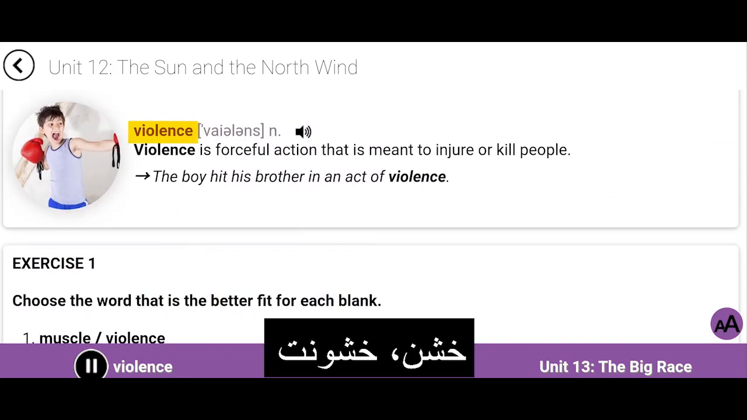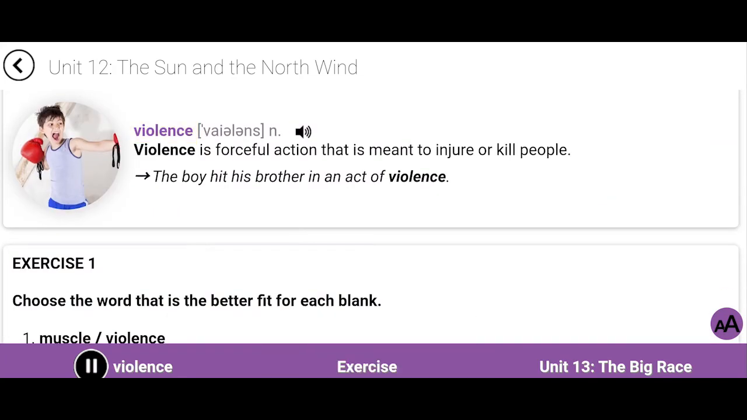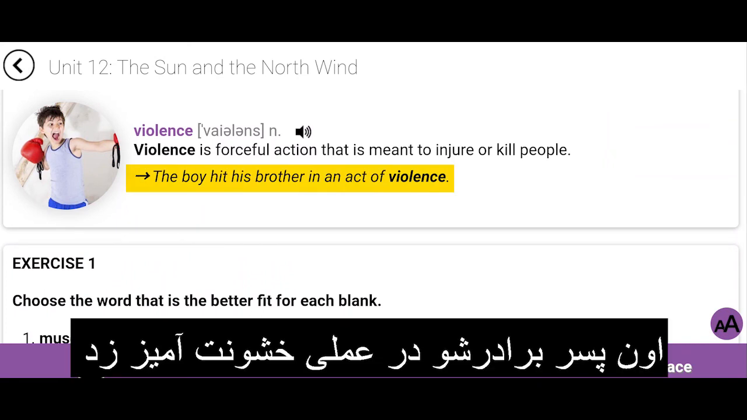Violence. Violence is forceful action that is meant to injure or kill people. The boy hit his brother in an act of violence.